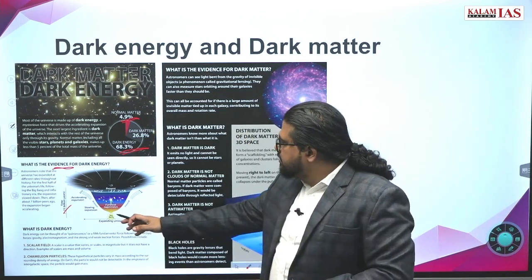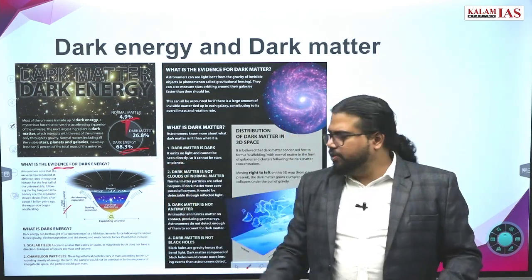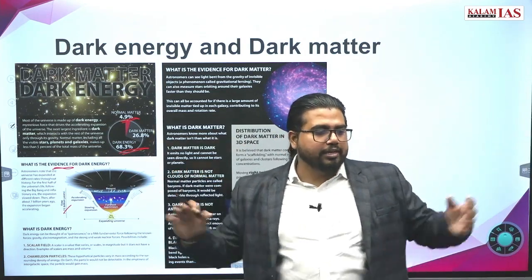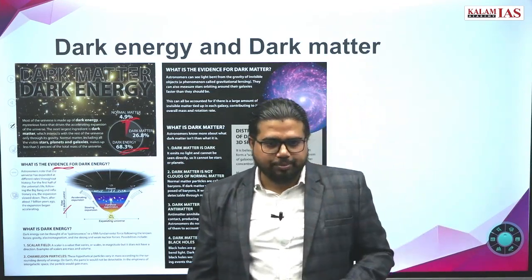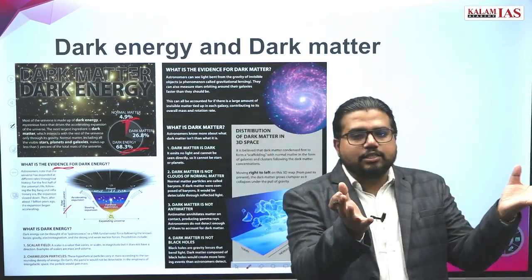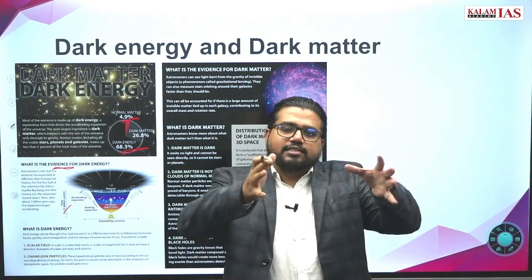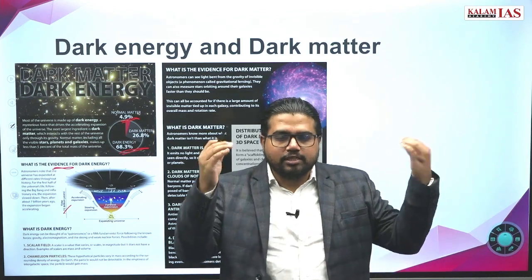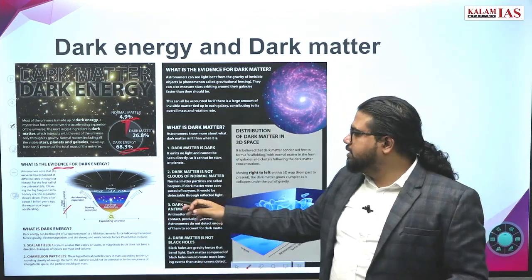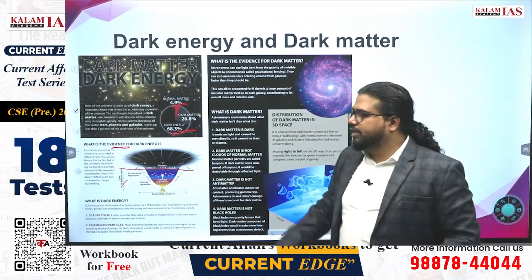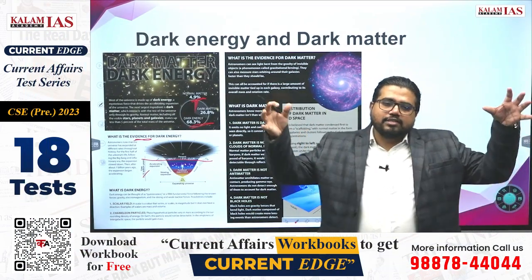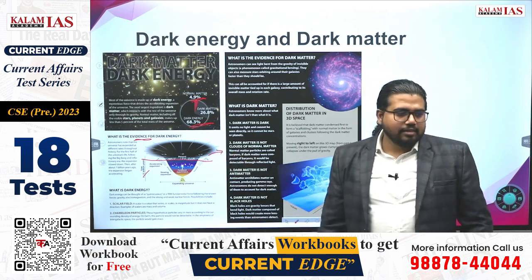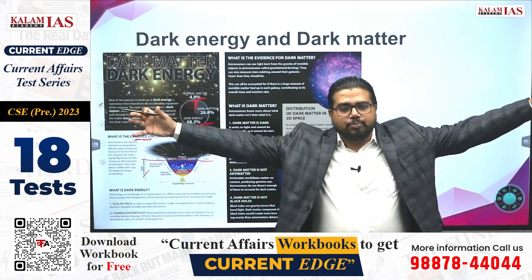Now when the Big Bang happened 15 billion years ago, what happened to the universe? The universe started expanding. If you look at this expansion over time, the rate of expansion should slowly reduce. That is normally what you expect. There was a huge, high intensity explosion. Then over time, the rate at which the galaxies are going apart should slow down. But when you do the observation, you see that till a point it was going like this only, the expansion was slowing down. But after this point, what happened? The galaxies started going apart at a much higher pace.